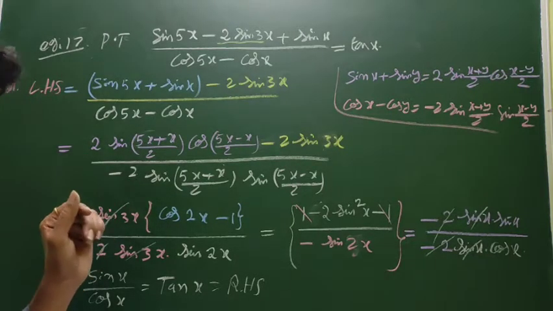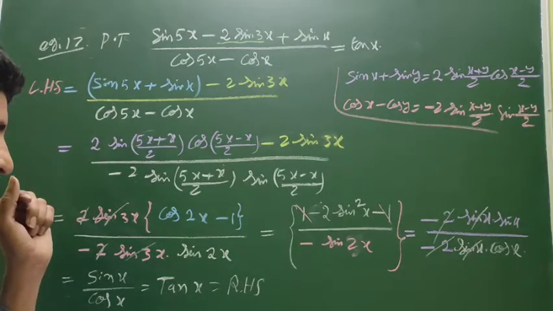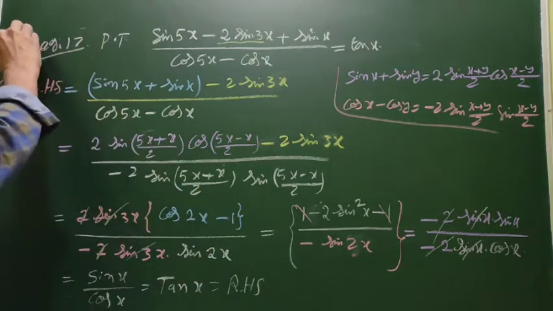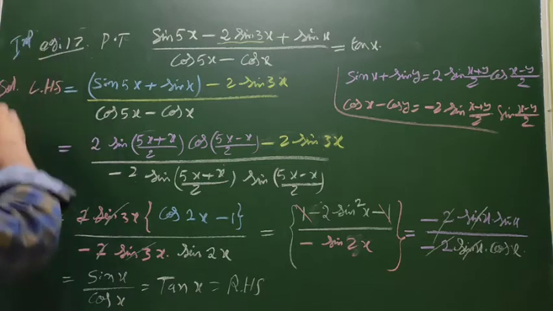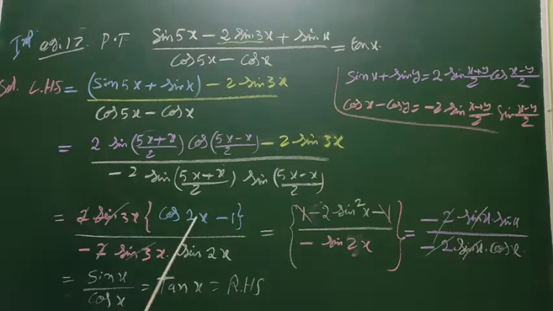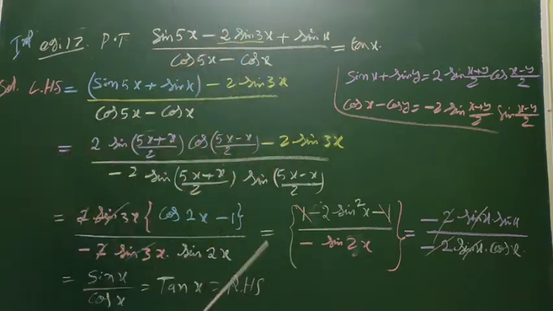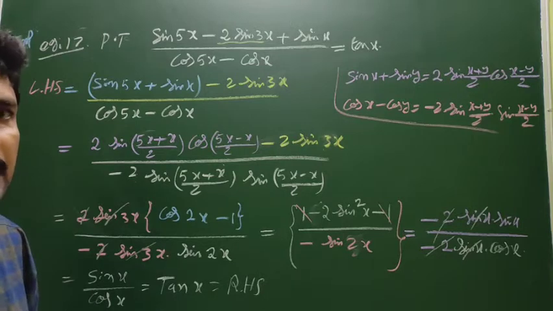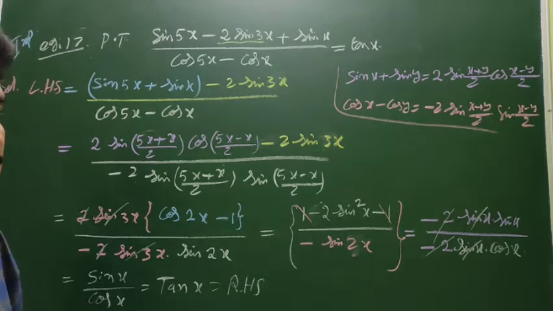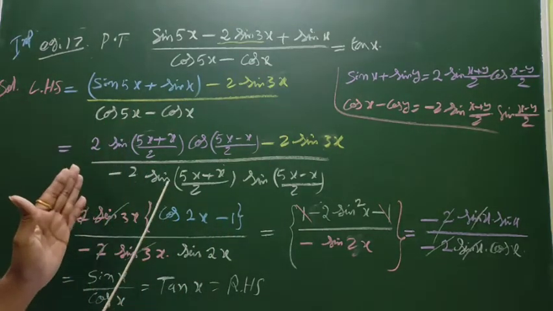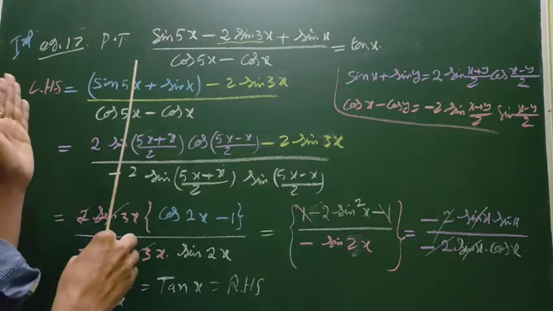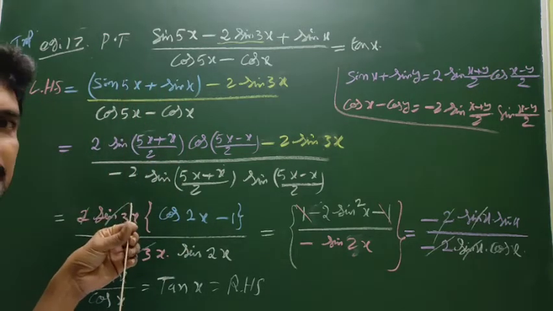Now example 17. It is also one important question. Prove that this big expression is equal to tan x. Numerator, how many terms? 3 terms. If 3 terms came, then write the 2 terms one side, and then the transformation is needed.